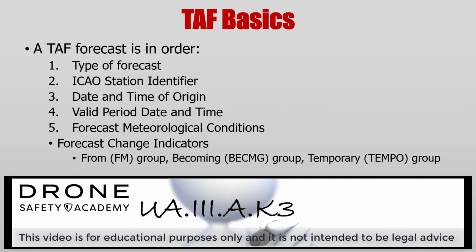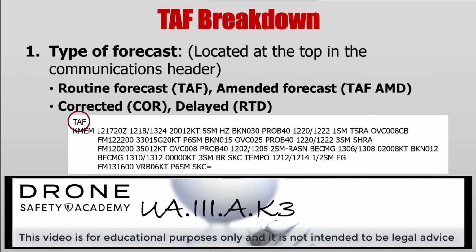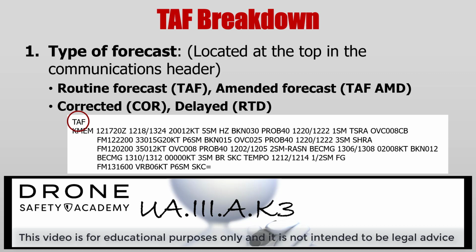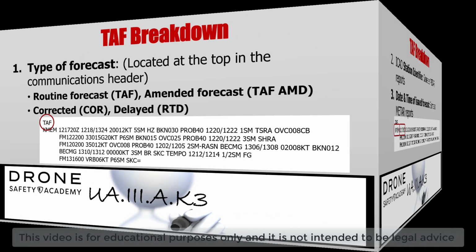A TAF forecast is in order just like a METAR: the type of forecast, station identifier, the valid period, date and time (we'll talk more about that), all the necessary forecast meteorological conditions, and forecast change indicators: from group, becoming group, and temporary group. First is the type of forecast. If it's a standard routine forecast, it's going to say TAF. If it's anything other than that, it may be amended, corrected, or delayed. In any case, it's located at the very top.